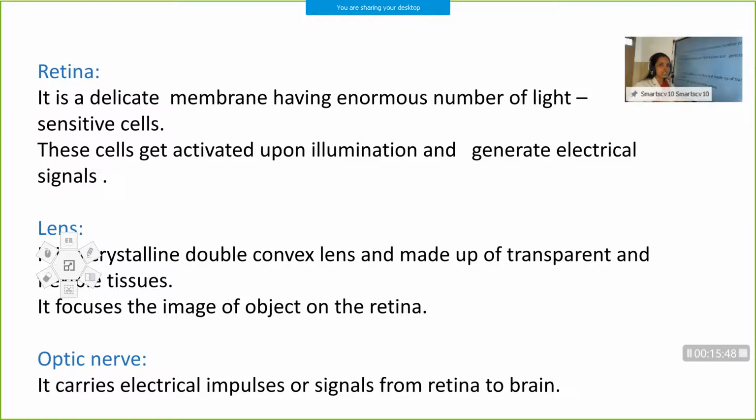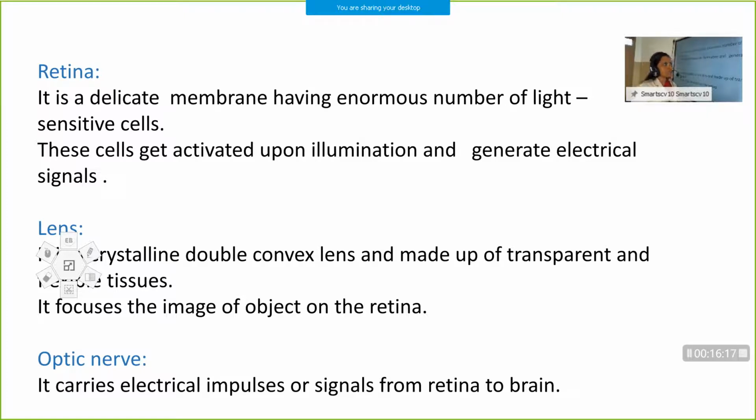It converts the optical signals, light signals, into electrical signals. And those electrical signals are sent to the brain through optic nerves. We will learn what are optic nerves. And the brain will be interpreting the nature of the image. Thus we can see the object. This is how we see the object.